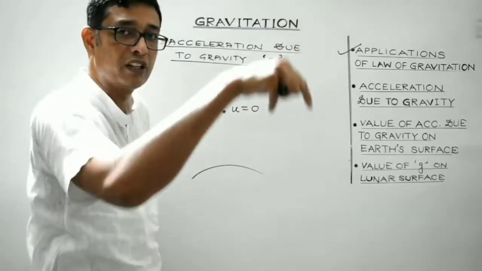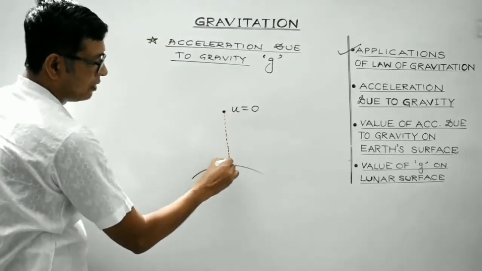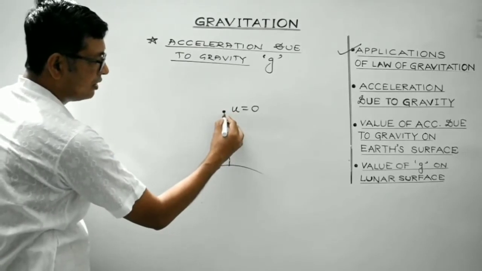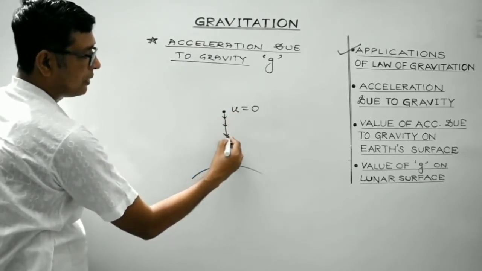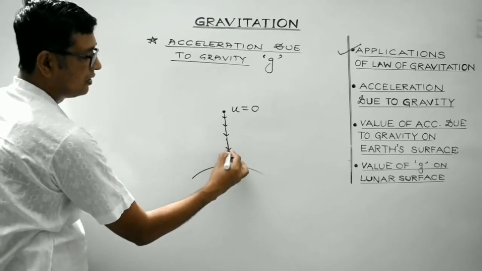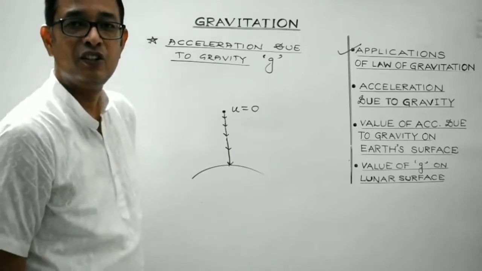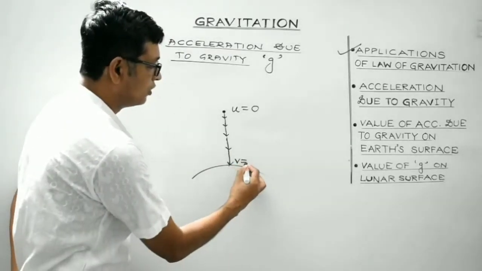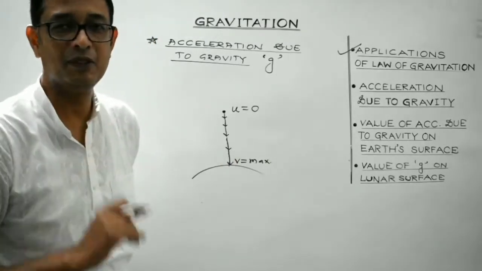It will keep on following the same straight path. But as it falls downward, its speed keeps on increasing. That is being represented by the arrows with increasing length. And students, at the instant when the body strikes the ground, its velocity is maximum.